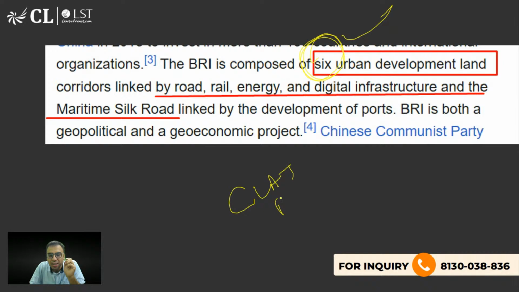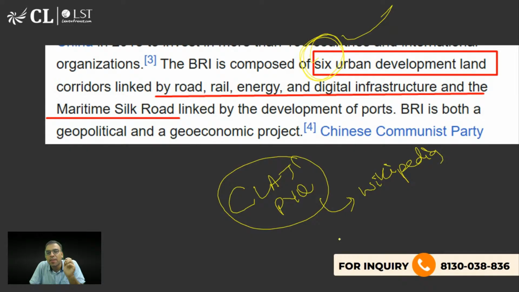If you pick up the CLAT PYQ and look, there are a lot of cases where they had asked questions from Wikipedia pages. For example, when Hamas was in the news, they asked the question from the Wikipedia page of Hamas. Similarly, there are other things which were in the news, and if you go to their Wikipedia, in the first, second passage it is written. So that is why the points mentioned on the Wikipedia page, especially the initial few passages or paragraphs, are very, very important.